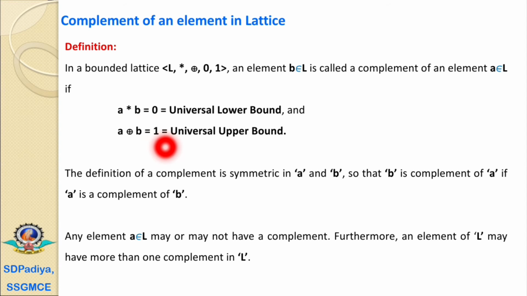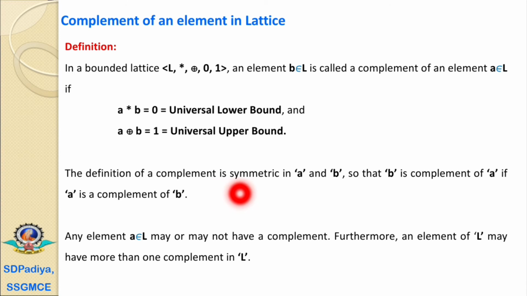If for any two elements the universal upper bound is the same as the least upper bound and the universal lower bound is the same as the greatest lower bound, then we call these two elements complements of each other.